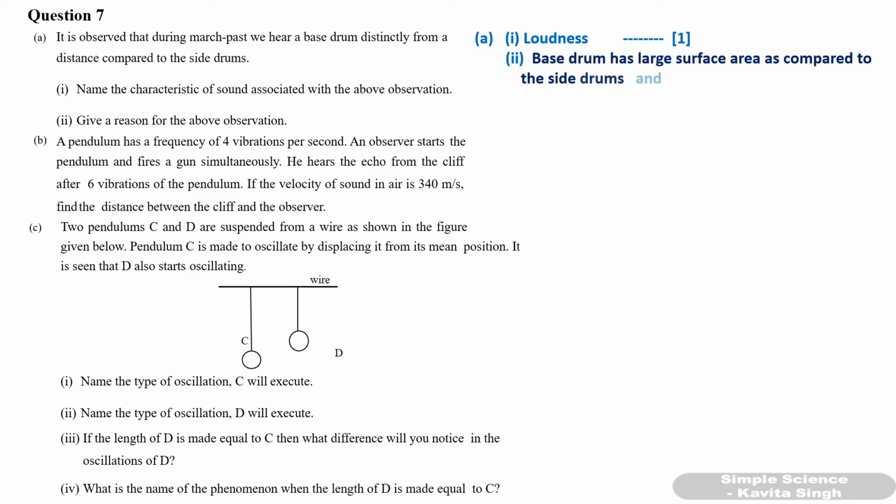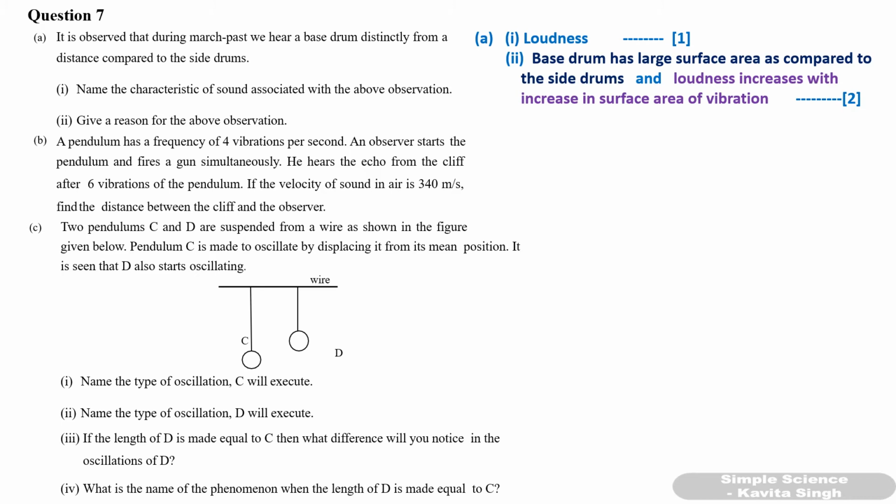The reason why loudness? Because bass drum has large surface area as compared to the side drums, and loudness increases with the increase in surface area of vibration. Write both the points, then only you will get 2 marks. First part is for 1 mark and reason is for 2 marks. So bass drum has large surface area. Okay, 1 mark for that. And loudness increases with increase in surface area.